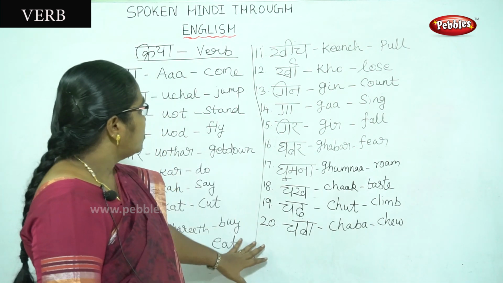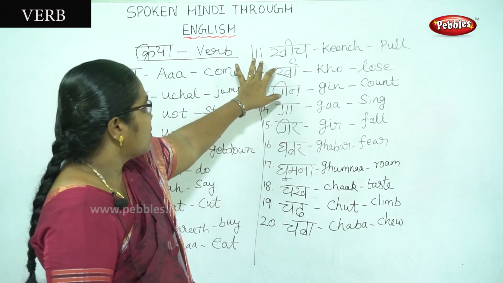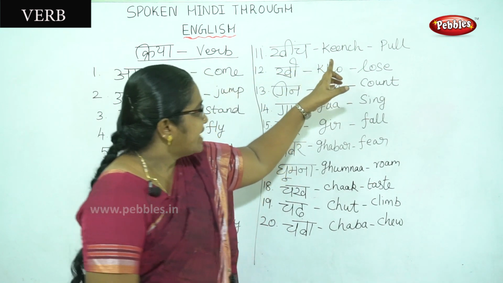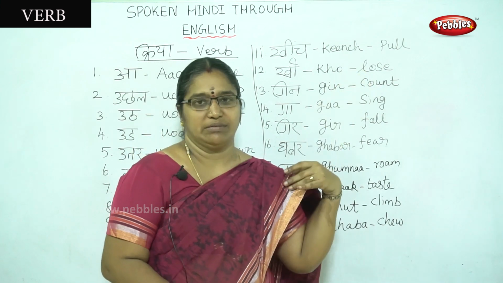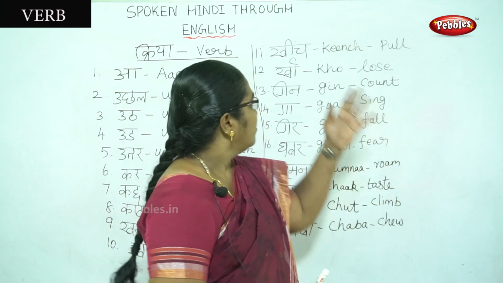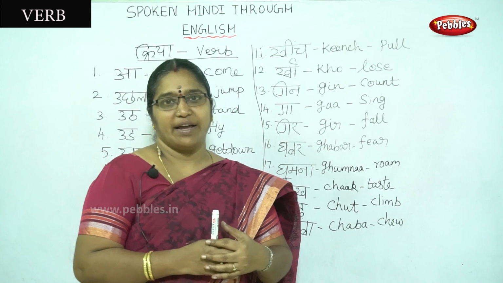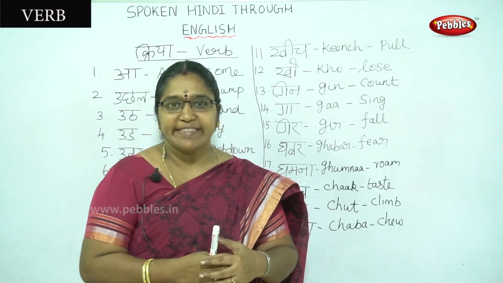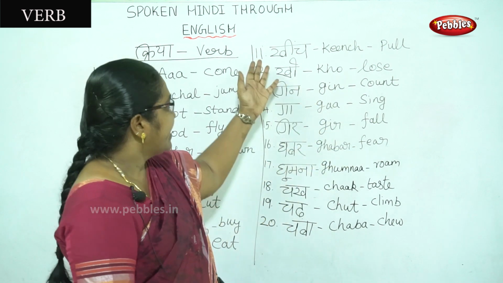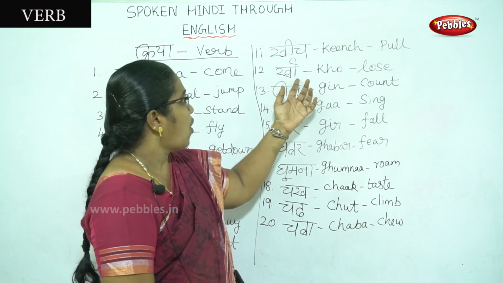Then we can go to the next one. The next one, the 11th one, is kinch. The pronunciation is kinch. The meaning is pull. Pull down. गाड़ी, घोड़ा गाड़ी खींच रहा है. The horse is pulling the cart. Kinch means pulling.